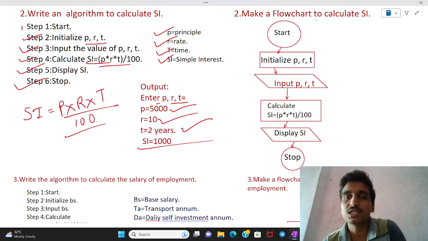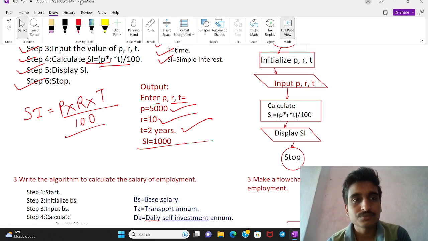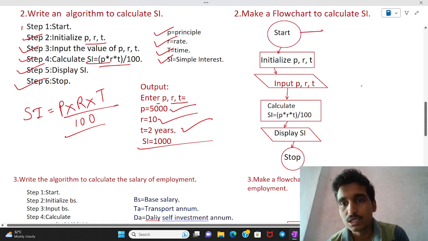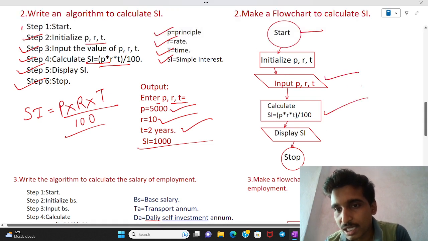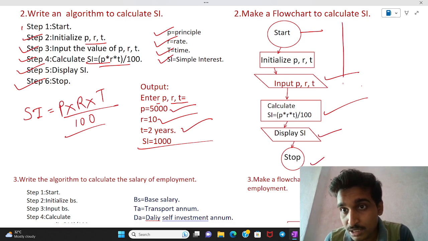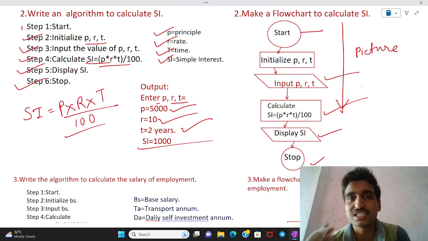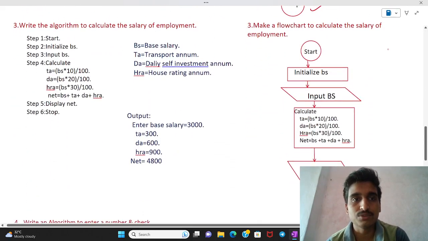How can a flowchart do it in the same manner? In a flowchart, first we do start, then initialize, then input P, R, T, calculate SI equals P into R into T by 100, display and stop. The same values, but these are presented in picture form. A flowchart gives you the facility to make a program in picture form. That is the benefit of flowchart. But an algorithm is a step by step representation.